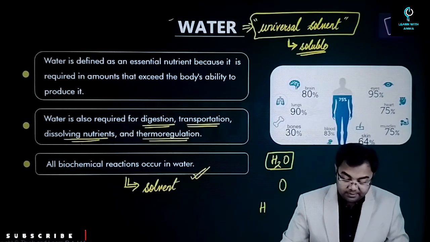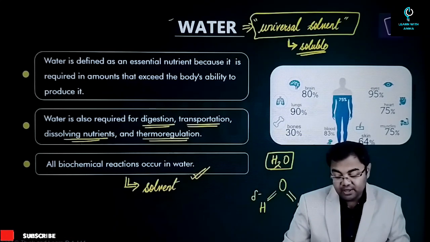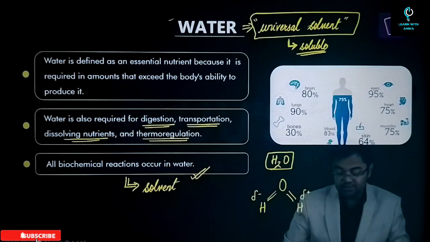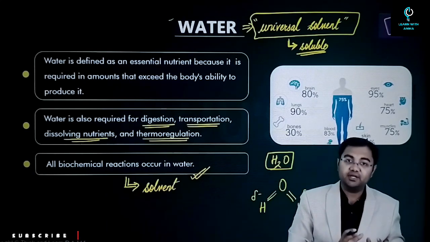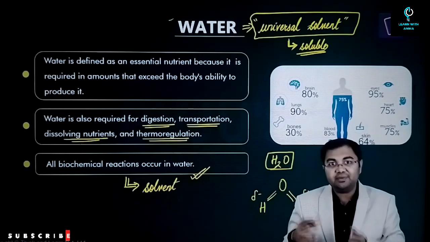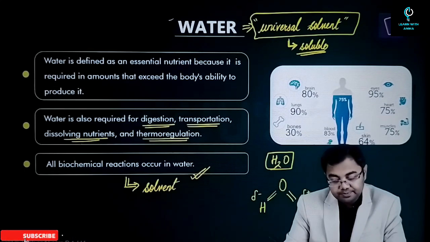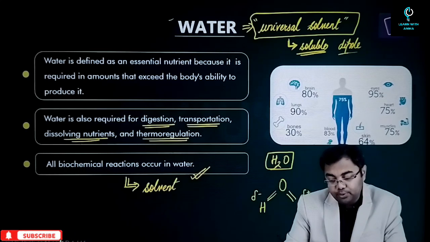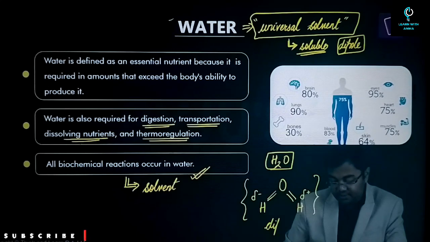Water maintains a bond between all these, but one of the hydrogen atoms has a small negative charge and the other has a small positive charge. So there is an imbalance in the charge distribution in the water molecule. Because of the bent shape and the charge distribution, water becomes a universal solvent. This kind of structure is called a dipole.